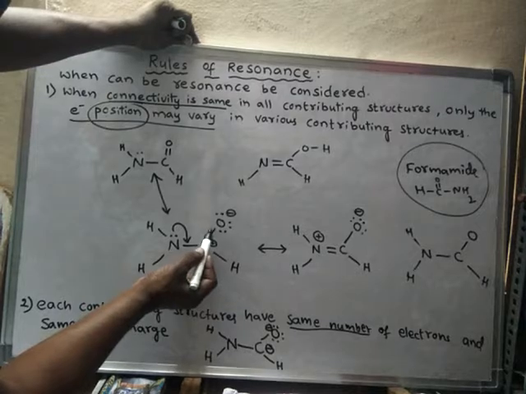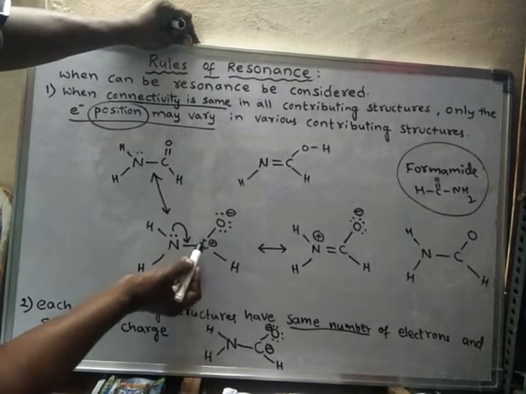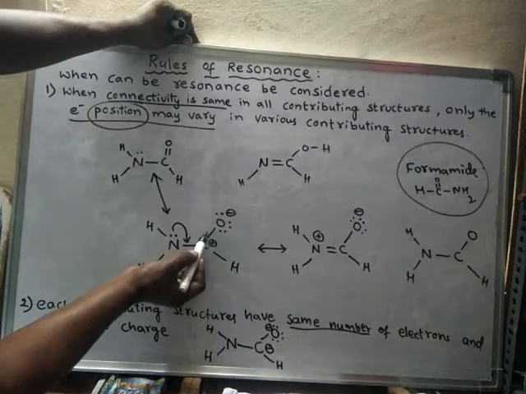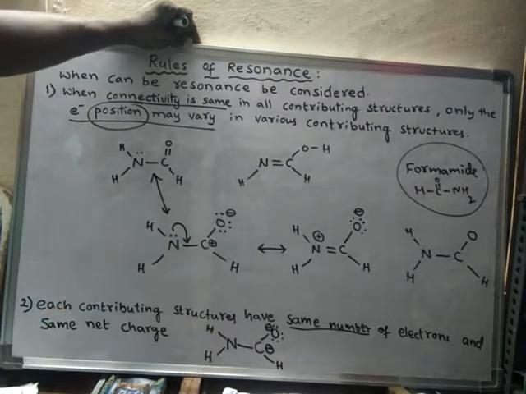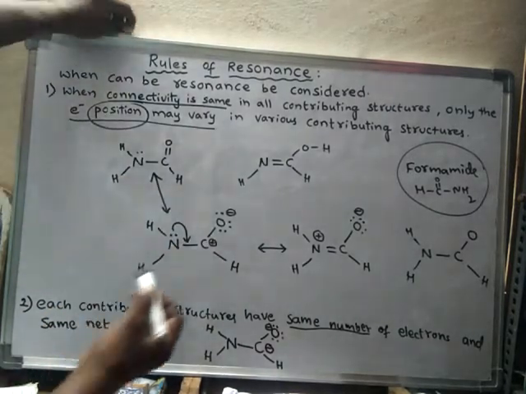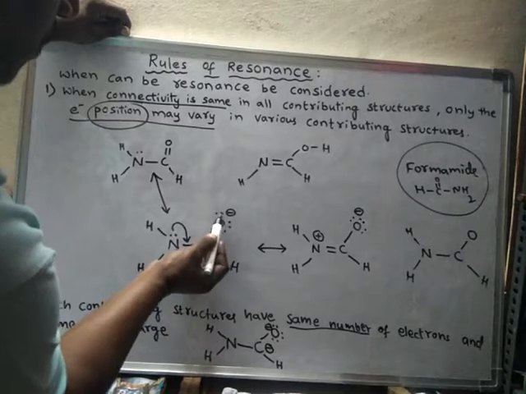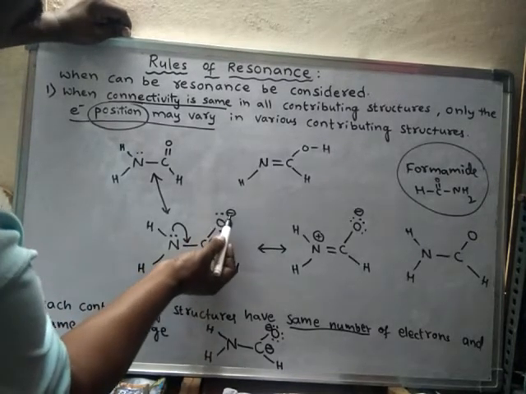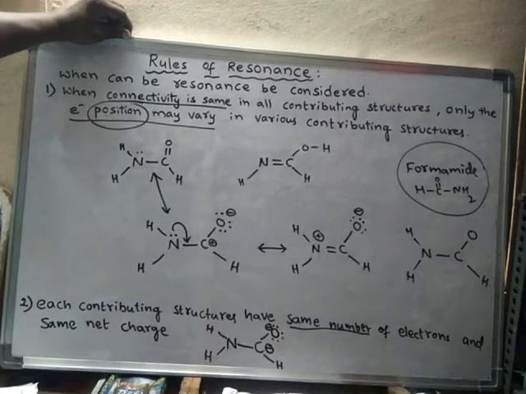So for the double bond, there should be one more bond. That bond, the pair of electrons or else pi bond electrons, they are shifted to the oxygen atom. As a result of this, what happens? This oxygen alone gets that electron pair, and hence oxygen gets negative charge and carbon gets positive charge. So this is another structure.